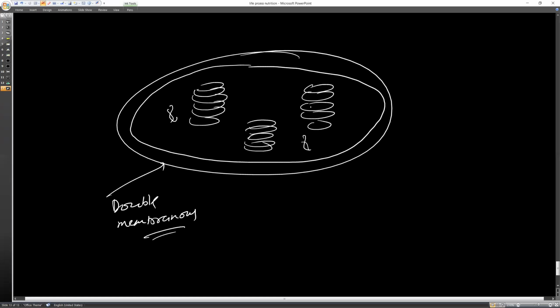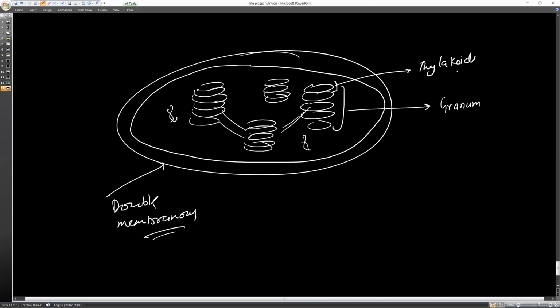Okay, and these disc-like structures together are called grana. Singular is called granum, and all of them are called grana. Like bacterium is singular and bacteria is plural. So this structure is called grana, and one single disc of this is called a thylakoid.